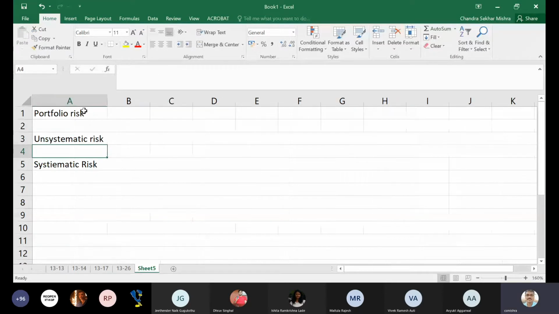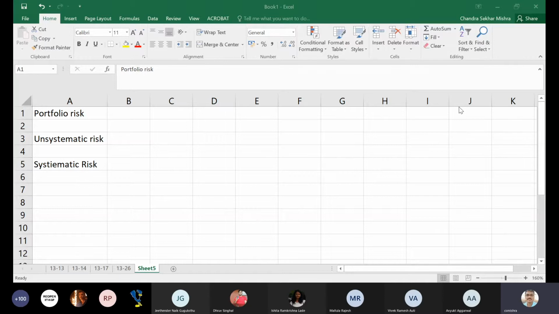How did you go to portfolio risk for that? Anyone? Anyone? Please go ahead. No one is there.